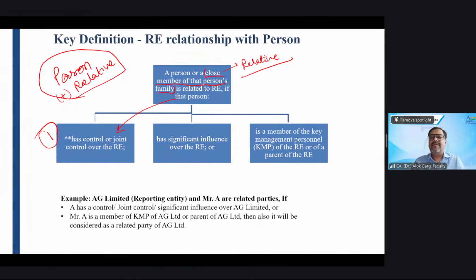Both Mr. A and Mr. B. Both will be the related party, along with their close family members, along with their relative, right? So their relative will also become a related party, right?